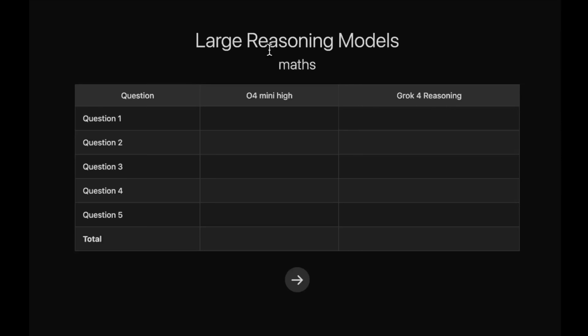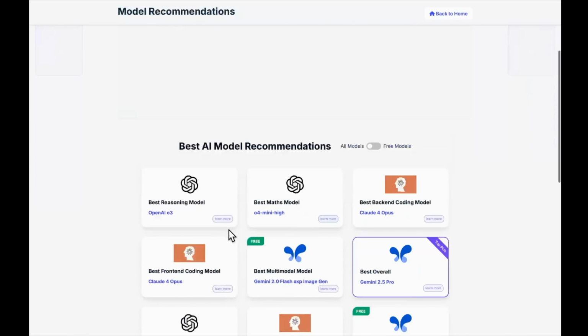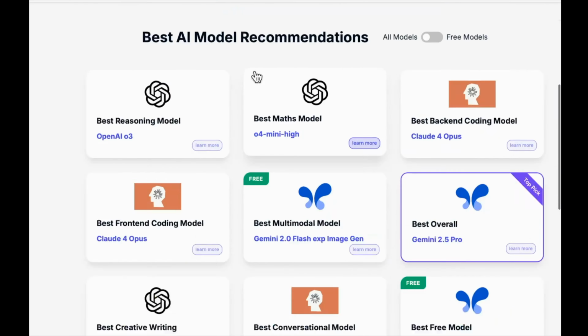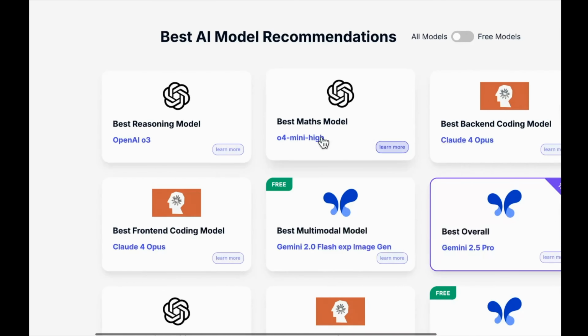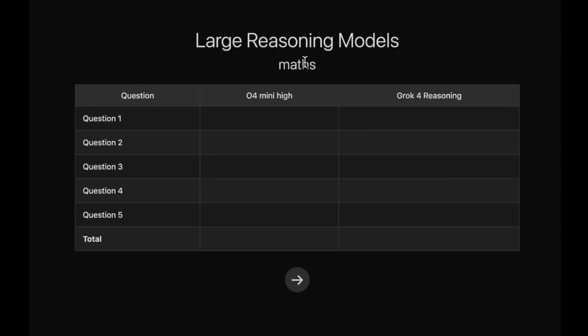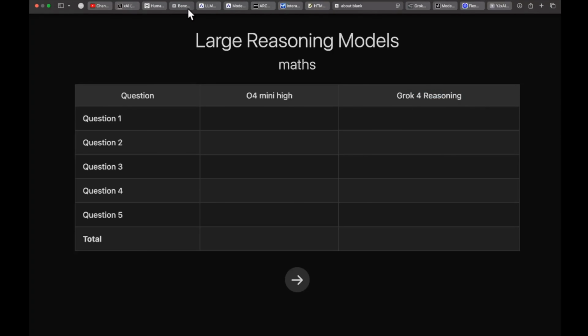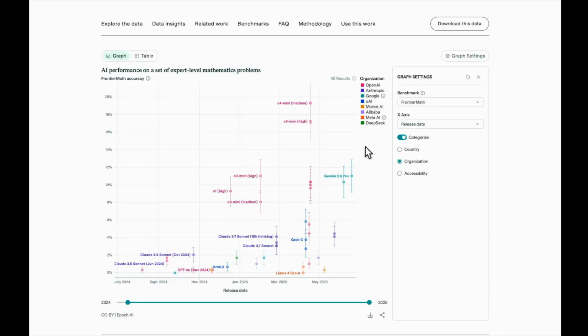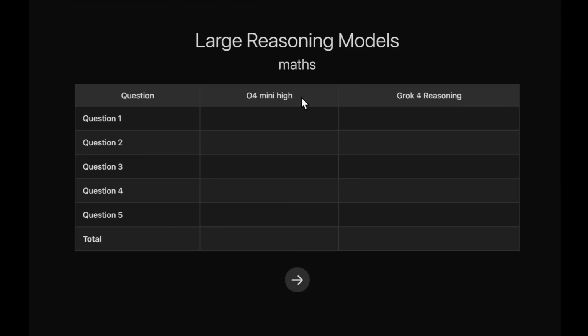Let's head over to our tests. So we are today seeing large reasoning models, and if I head over to our website, you can see the best math model previously was O4 mini high. So looking at the benchmarks, it does seem that Grok 4 reasoning has to be the best math model, but I think we will not be able to know this until Frontier Math has actually released the results for Grok 4. Anyways, I did test Grok 4 reasoning on Frontier Math questions.